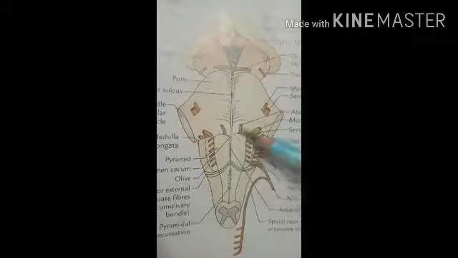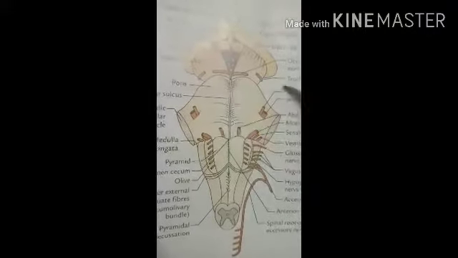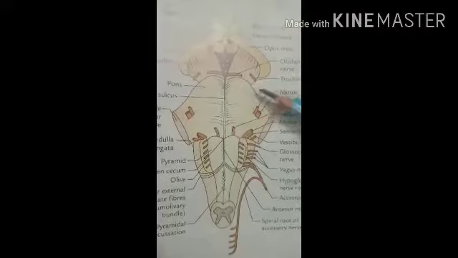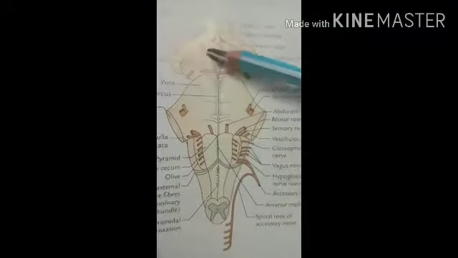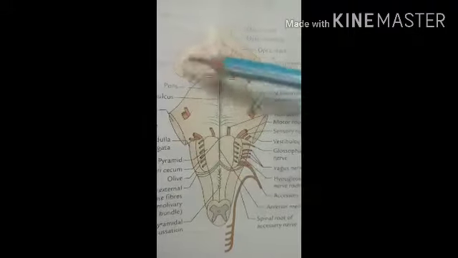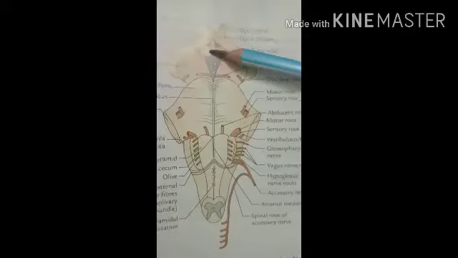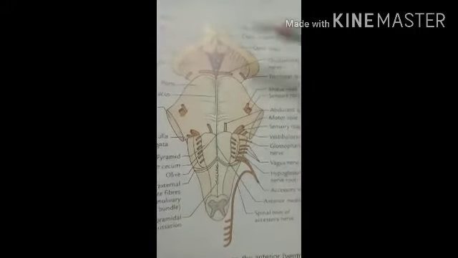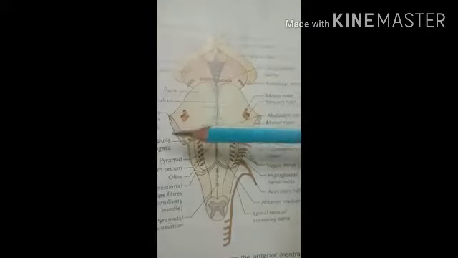So here in this diagram you can see this is the pons. This is the midbrain, this is the medulla oblongata, and between them the pons is present. Pons means the bridge in Latin. It is connected to the medulla oblongata and the midbrain, so it is called the pons, and laterally it is connected with the middle cerebellar peduncle.